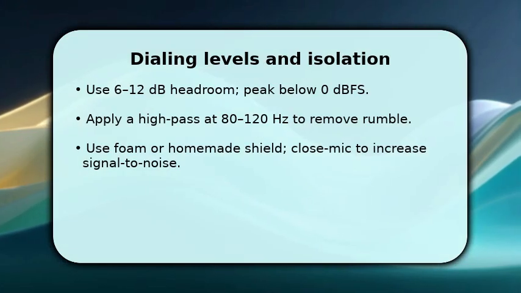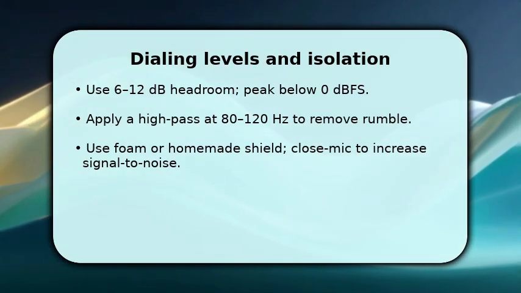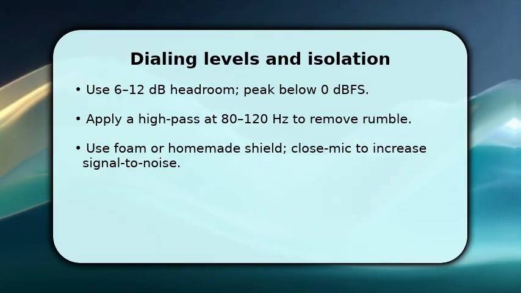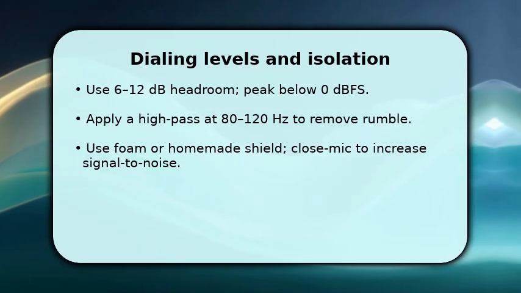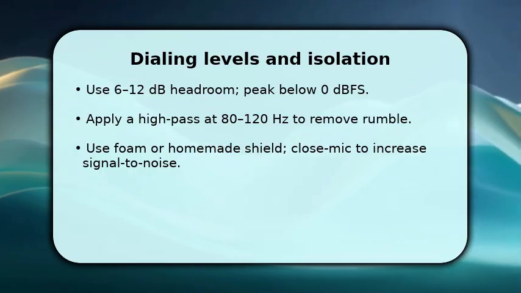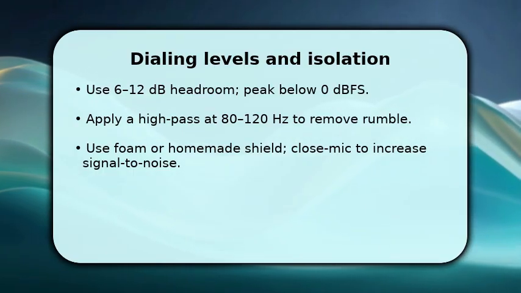Now you build the clean capture. Set gain so peaks sit about 6 to 12 dB below 0 dBFS. This headroom prevents clipping. Once levels are stable, engage a gentle high-pass filter around 80 to 120 Hz to remove desk rumble without thinning keys.